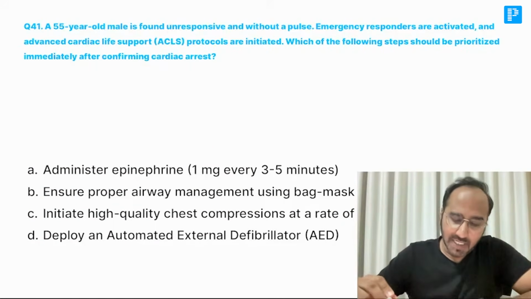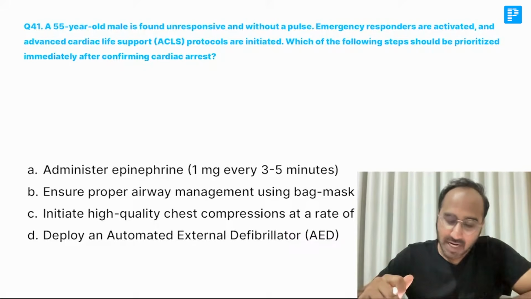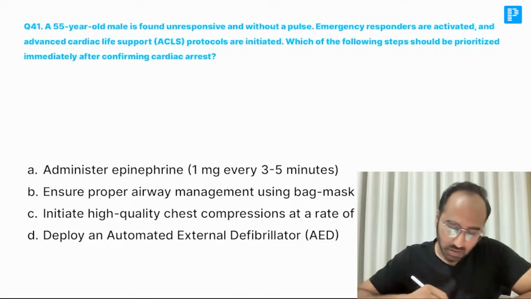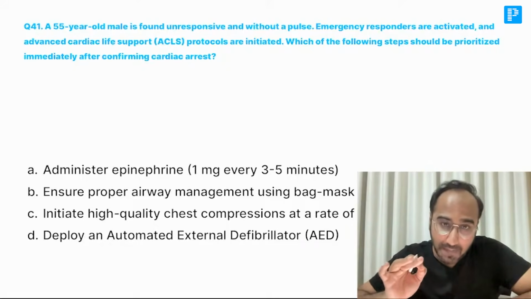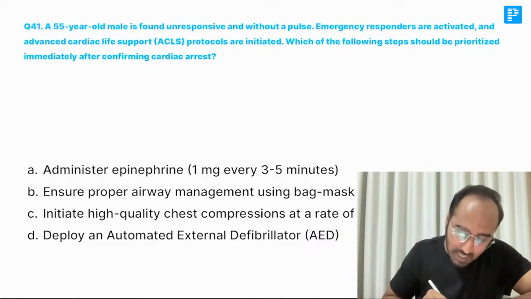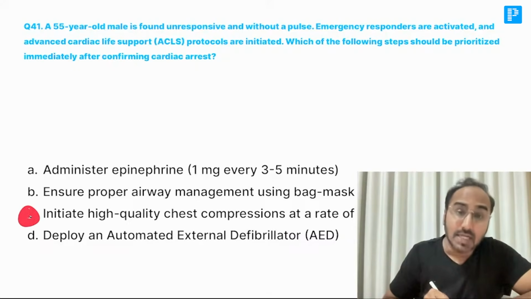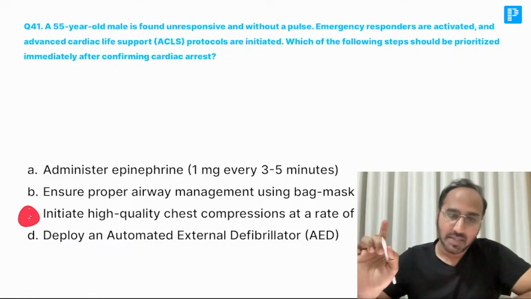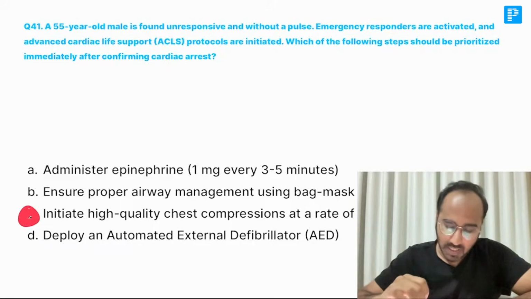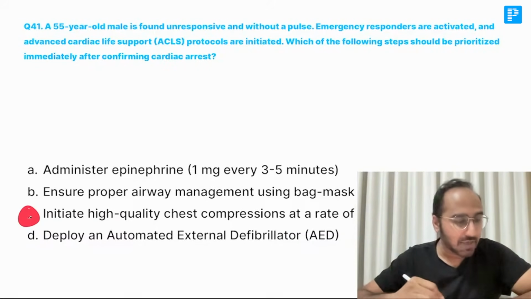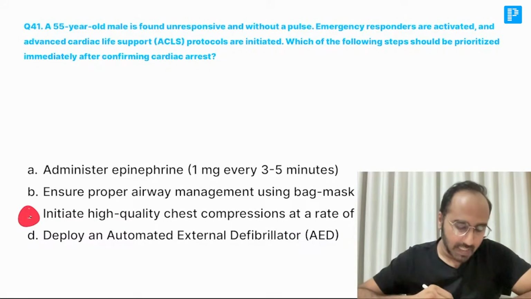Okay. A 55-year-old male is found unresponsive and without a pulse. Emergency responders are activated and advanced cardiac life support is initiated. Which of the following steps should be prioritized immediately after confirming cardiac arrest? Should you give adrenaline? No. Immediately, once there is no pulse, no breathing, start high quality chest compressions, which will improve the outcome of the patient. So that should be the answer over here. Initiate high quality chest compression at a rate of 100 to 120 compressions per minute.